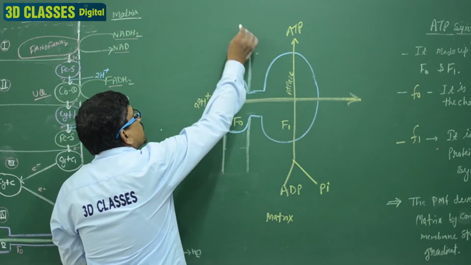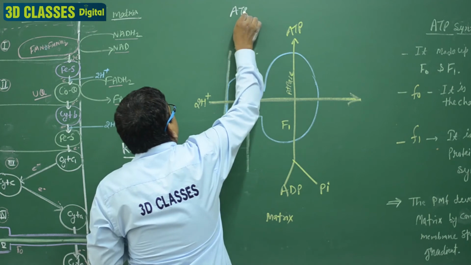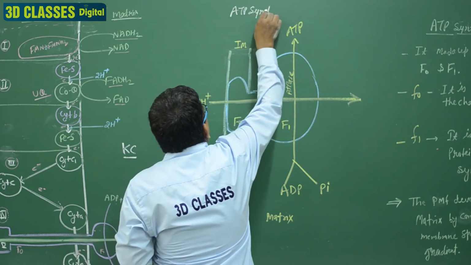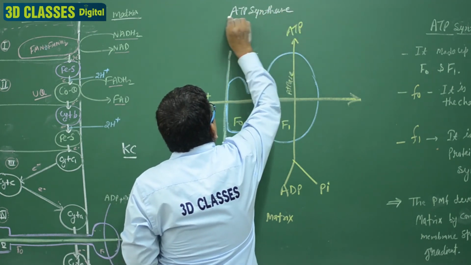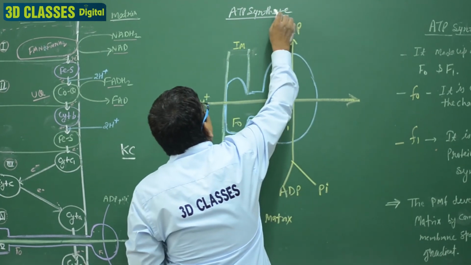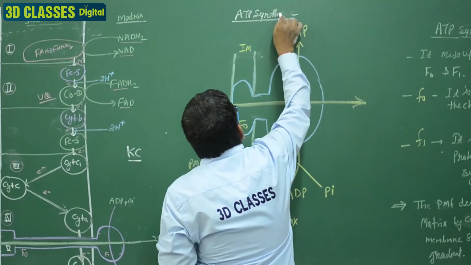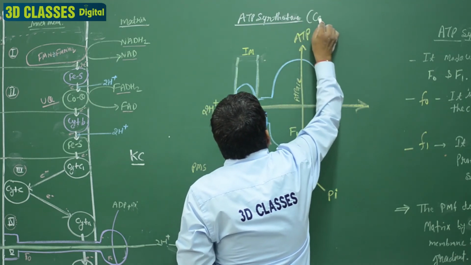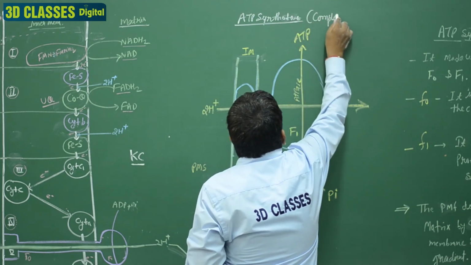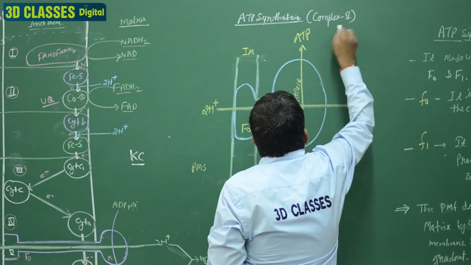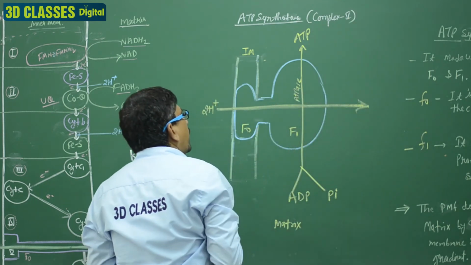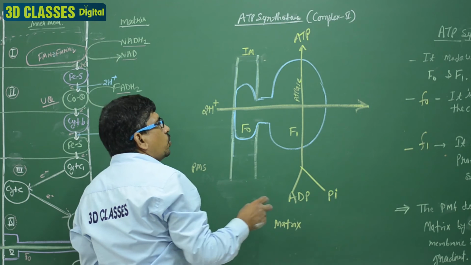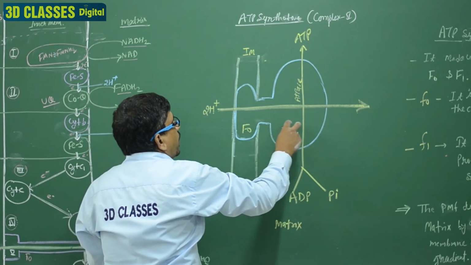So this diagram is the ATPase synthetase enzyme, the ATPase complex, or we can say complex five. In this complex, two parts are present, the F0 and F1.